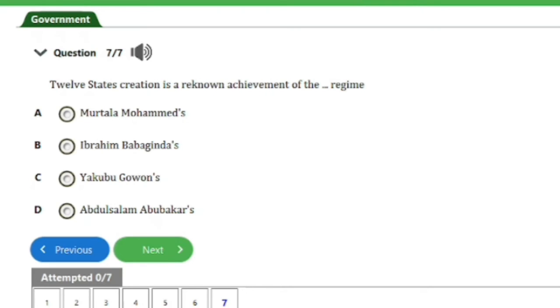So here is question number 7 of 7. It says, 12 states creation is a renowned achievement of the dash regime. We have A. Murtala Mohammed's regime, B. Ibrahim Babangida's regime, C. Yakubu Gowon's regime, D. Abdulsalami Abubakar's regime. So guys, the answer to this question is option C, that's Yakubu Gowon's regime. And that's it for this question.